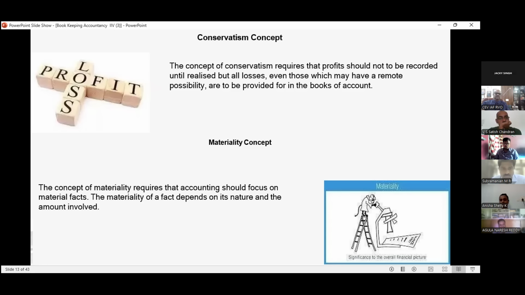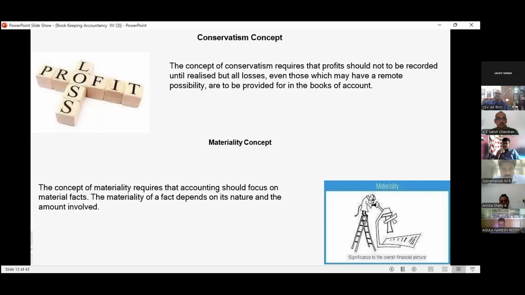Then we have materiality. The concept of materiality requires that accounting should focus on material facts. Sir, what is a material fact? A material fact depends on the nature and amount involved. Sir, from where will we get the nature and the amount? When you purchase or when you sell, we receive the invoice. In the invoice, the nature of the transaction is written.